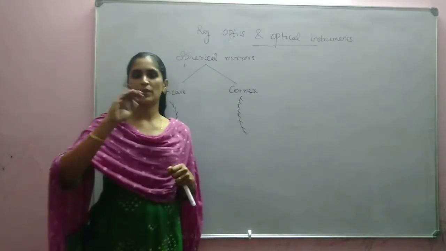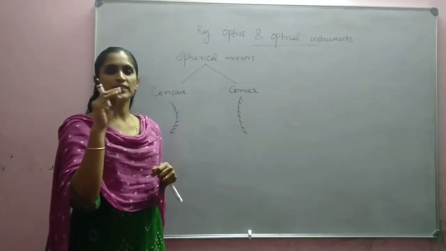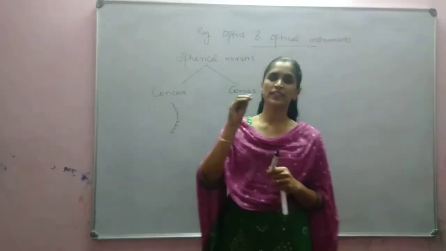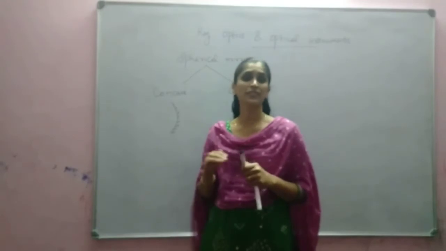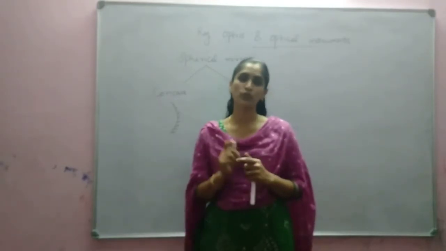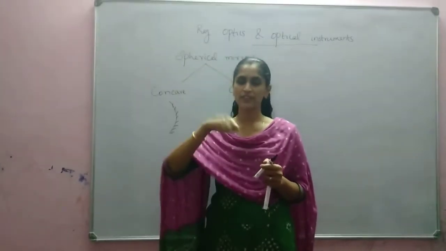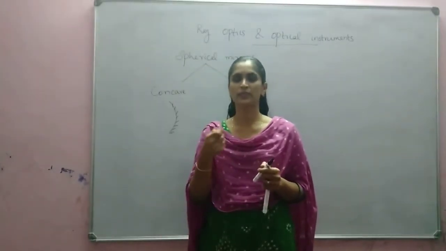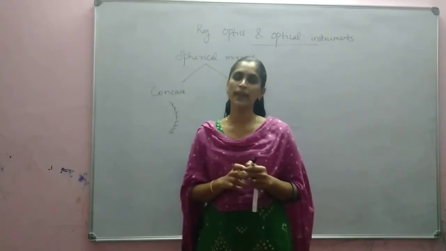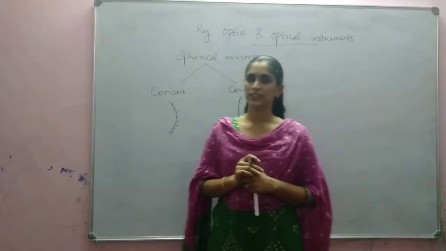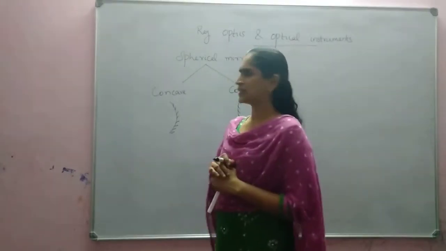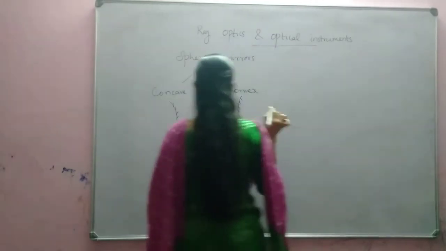So there will be a bulging. If you touch a convex mirror, you can identify it, and if you touch a concave mirror, you can see that it is curved inward. Or take a spoon: the inner surface, by which you pick up something, can be considered a concave surface, and if you turn the spoon back, that will be a convex surface. Whenever we are dealing with spherical mirrors, there are some terms that you should know.